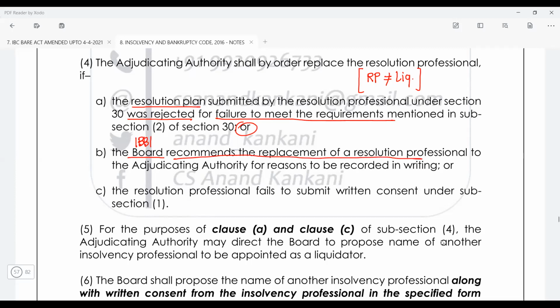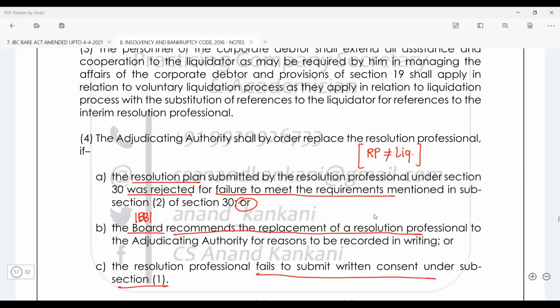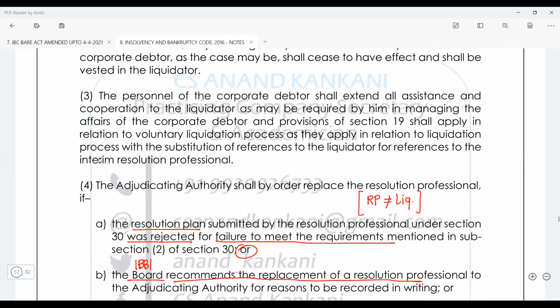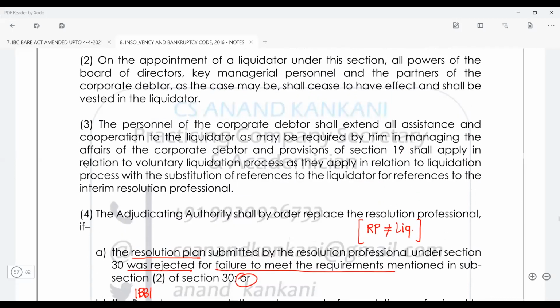Or the resolution professional fails to submit the written consent under subsection 1. In that case, we would say the resolution professional would be replaced. Guys, clear? Yes, sir. This can be again a straightforward question in your exam: in what circumstances would the resolution professional be replaced and not be appointed as the liquidator.